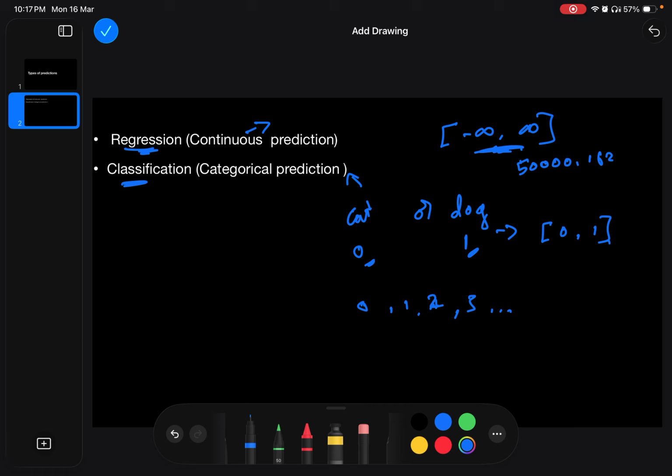These are the two types of predictions in machine learning, and that's it. Let's see in the next video.